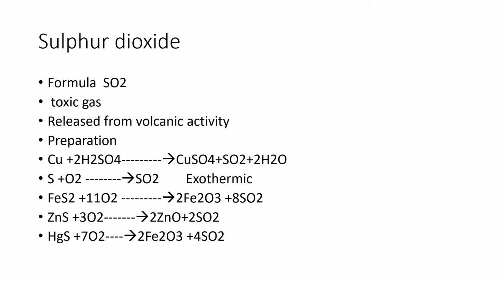Metallic sulfides, such as zinc sulfide and mercuric sulfide, when treated with oxygen, give metallic oxide plus sulfur dioxide. Zinc sulfide reacts with oxygen giving zinc oxide plus sulfur dioxide. Mercuric sulfide reacts with oxygen giving mercuric oxide plus sulfur dioxide.